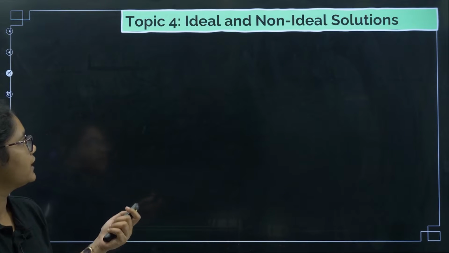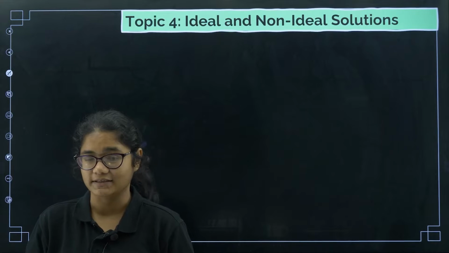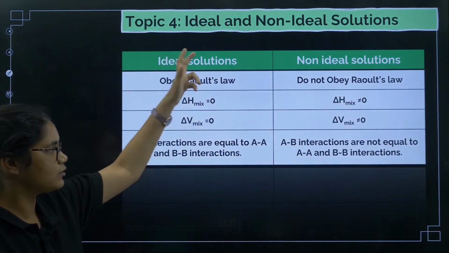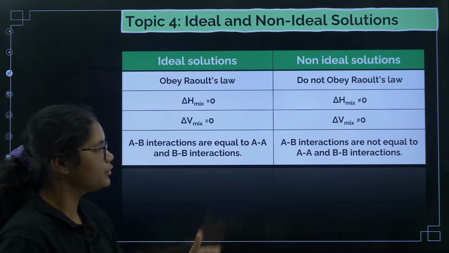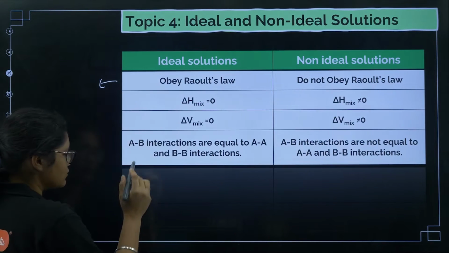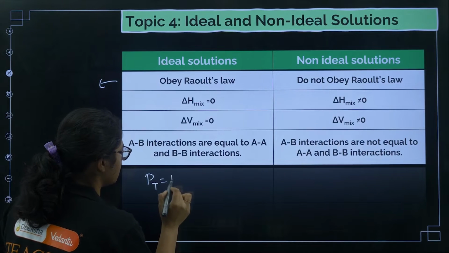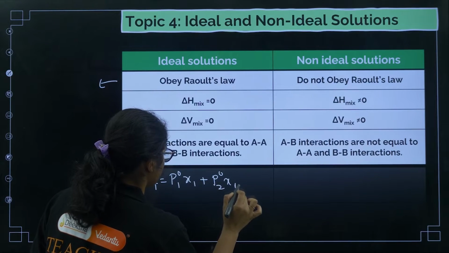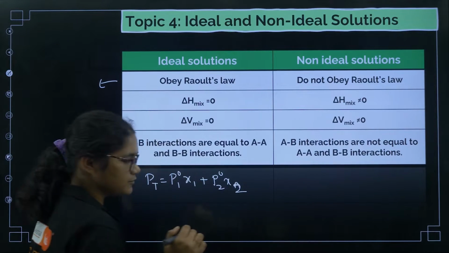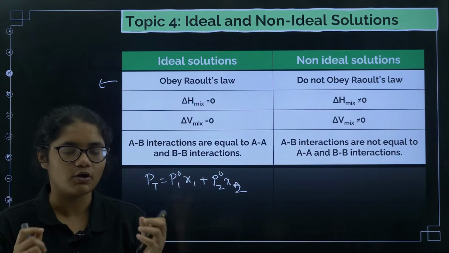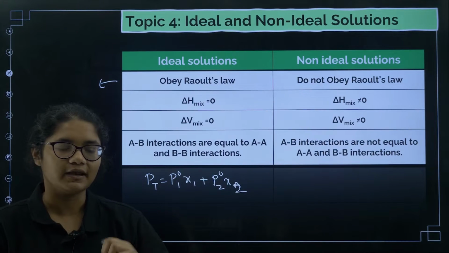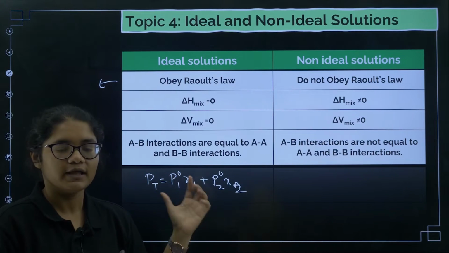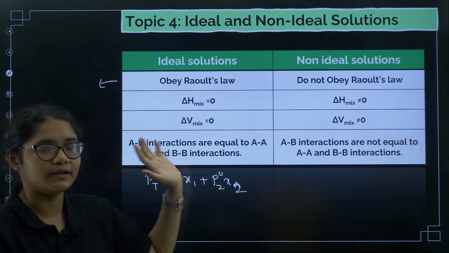Now coming to the next one, ideal and non-ideal solutions. Here you just need to know the difference. An ideal solution obeys Raoult's law. A non-ideal solution does not obey Raoult's law. Now what do we mean by obeying Raoult's law? It means that the total pressure will be equal to P01 x1 plus P02 x2 in a mixture of two components. Suppose you have taken two components A and B, or 1 and 2, two volatile liquids, and the vapor pressure is there. The total vapor pressure will be equal to this one. In that case we say it obeys Raoult's law.